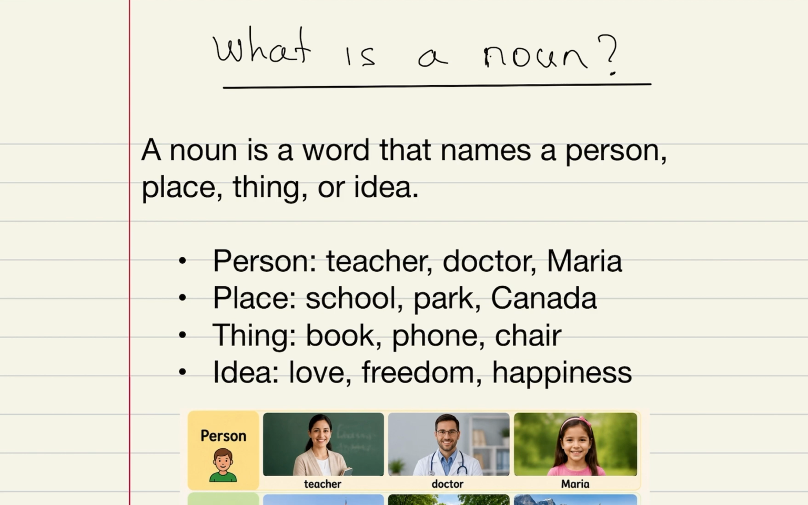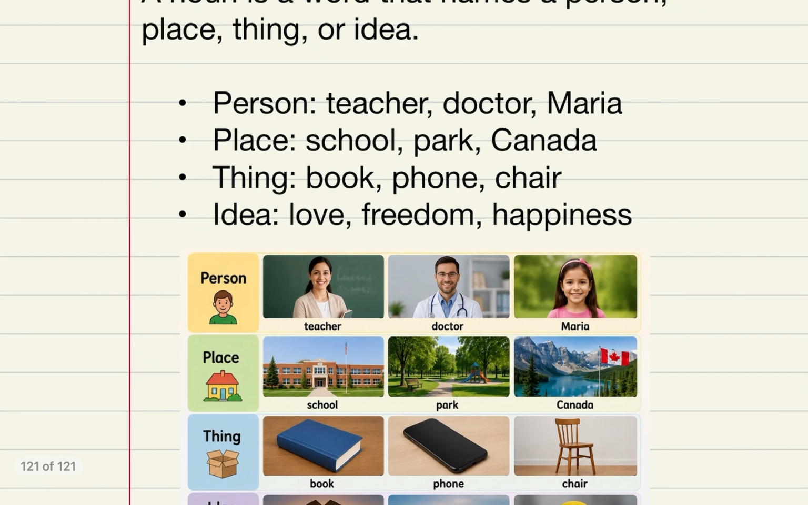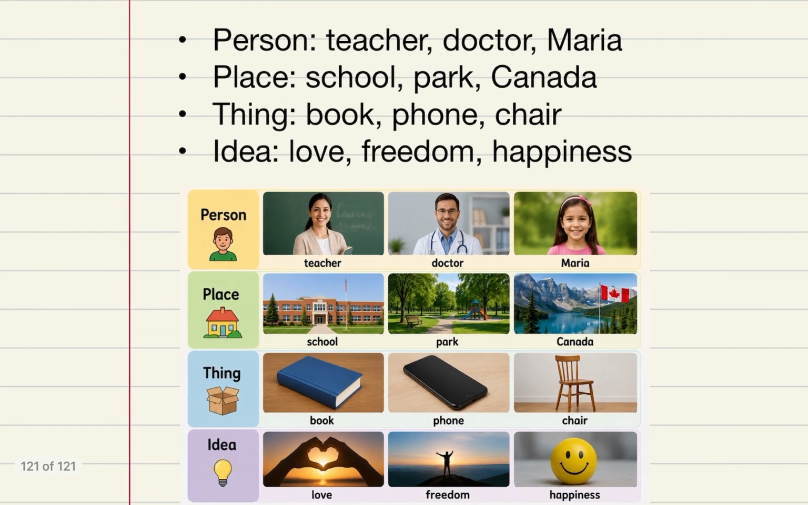So what is a noun? A noun is a word that names a person, place, thing, or idea. Let me give you some examples, and I do have a nice picture here to help you grasp what this really means. A person is, for example, a teacher, a doctor, Maria. So Maria being a name. A place is something like school, a park, Canada, Toronto. A thing is something like a book, a phone, a chair.